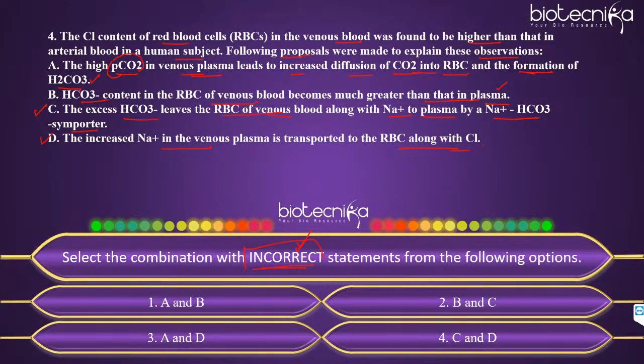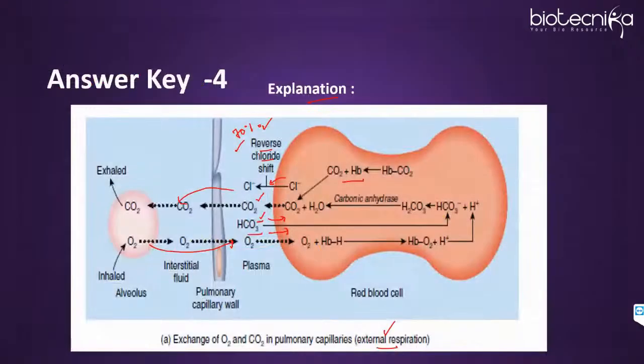Now B says the bicarbonate content in the RBC of venous blood becomes much greater than that in plasma. Definitely in the RBC the bicarbonate will be high because CO2 is high. So B is correct, as I just discussed in the figure. Now C says the excess bicarbonate leaves the RBC of venous blood along with sodium to plasma. Whenever this movement is occurring, how is the excess bicarbonate exchanged?